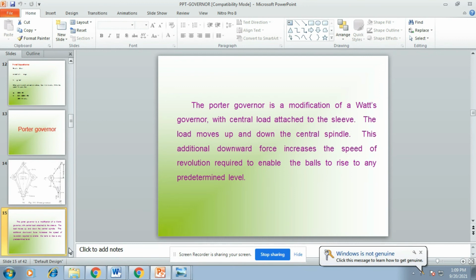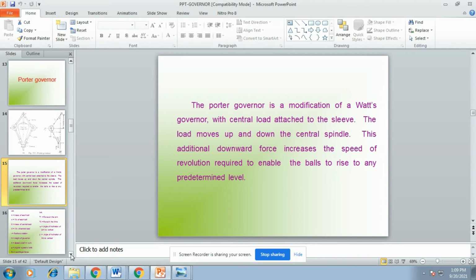So this is a modification of the Watt governor with the central load attached to the sleeve. The load moves up and down on the central spindle. This additional downward force increases the speed of revolution required to enable the balls to rise to any predetermined level.